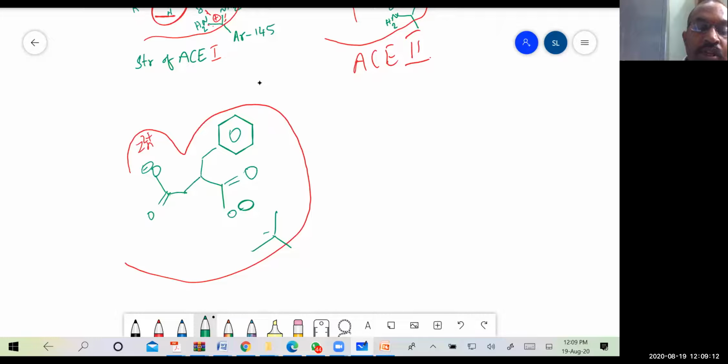Initial inhibitor in the sense that it was only a partial inhibitor. What is this structure? It is L-benzyl succinic acid.